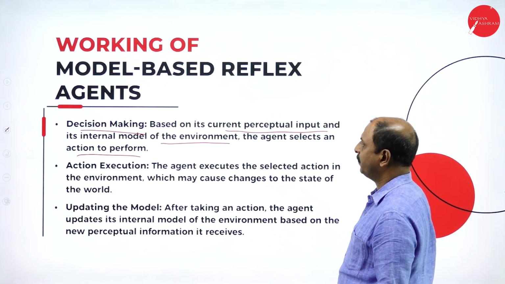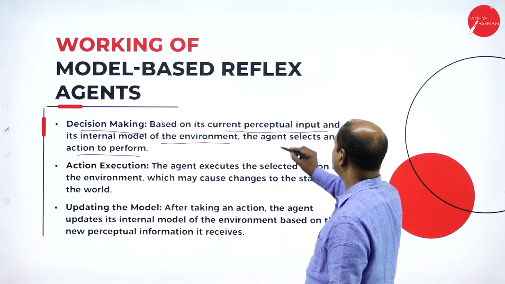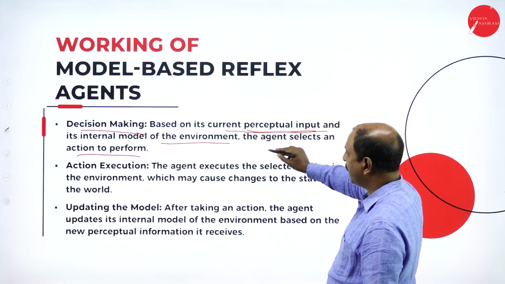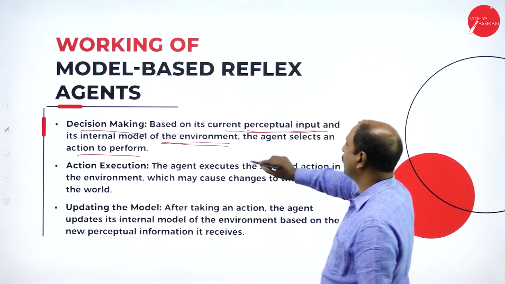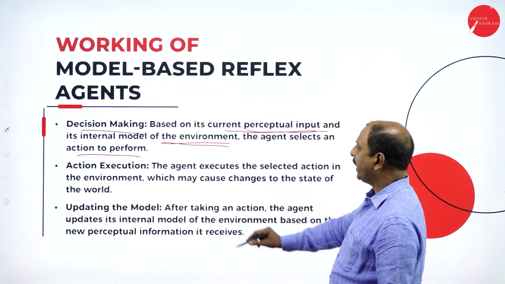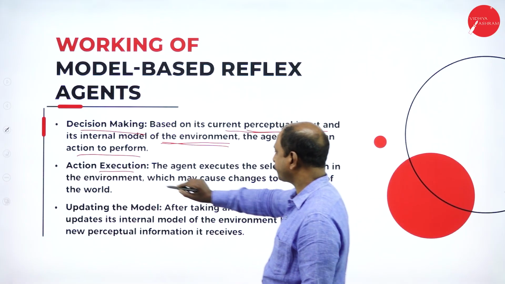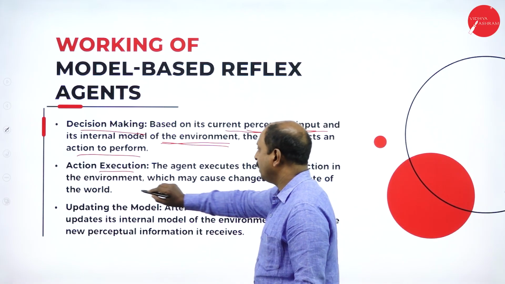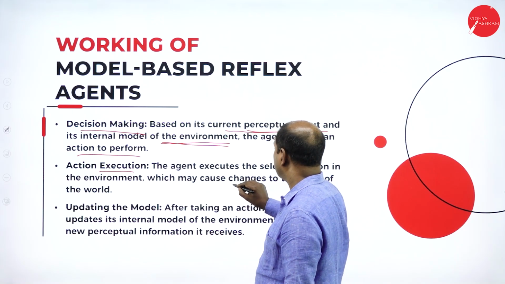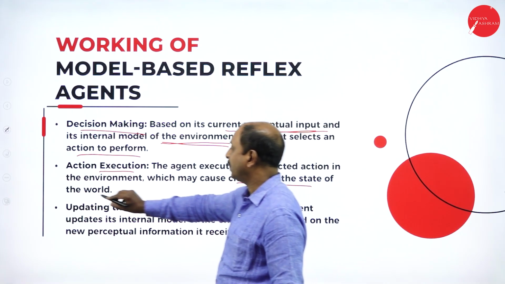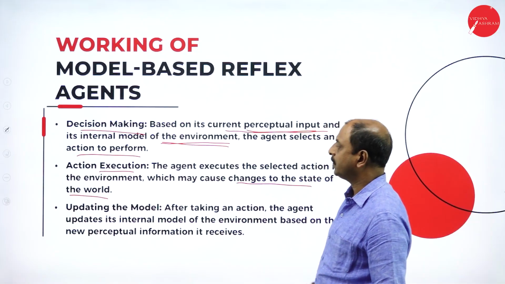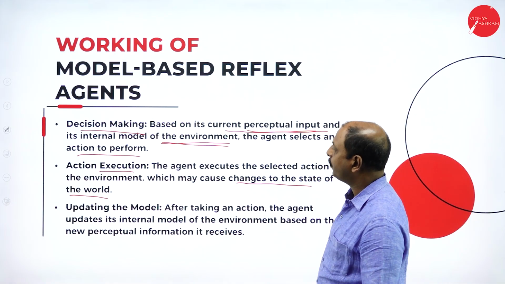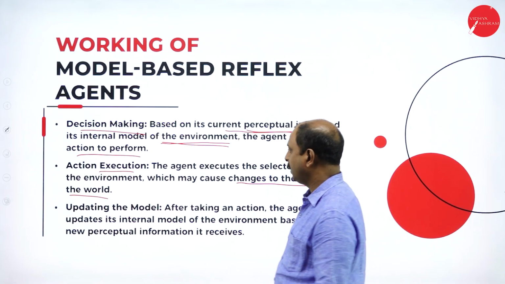But the model-based reflex agent works based on the current percepts as well as the model of the environment. And action execution: the agent executes the selected action in the environment, which may cause changes to the state of the world. This is the function of actuators, or actuation. Actions are performed through actuators.